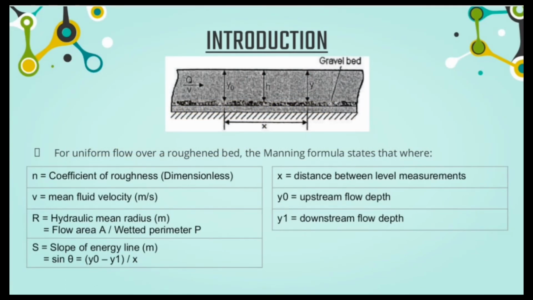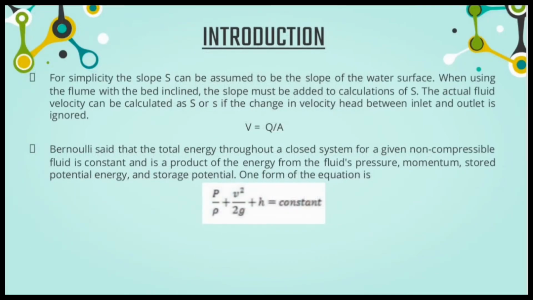Introduction. For uniform flow over a rough bed, the Manning formula states that, where n is the coefficient of roughness, dimensionless, V is the mean flow velocity in meters per second, R is the hydraulic mean radius in meters, flow area A over wetted perimeter P, S is the slope of the energy line, and sin theta equals (Y0 minus Y1) over X. X is the distance between level measurements, Y0 is the upstream flow depth, Y1 is the downstream flow depth. For simplicity, the slope S can be assumed to be the slope of the water surface. When using the flume with a bed incline, the slope must be added to the calculation of S.